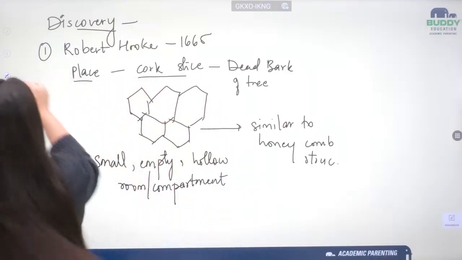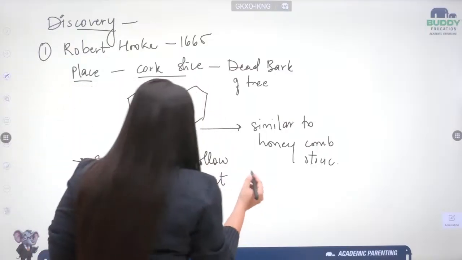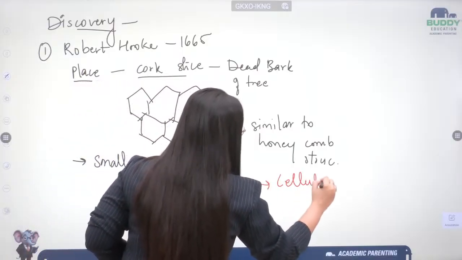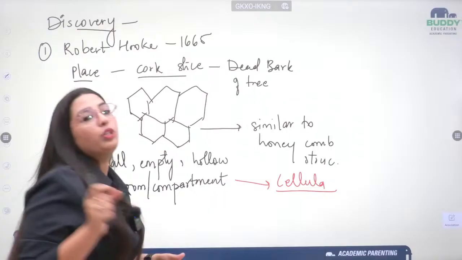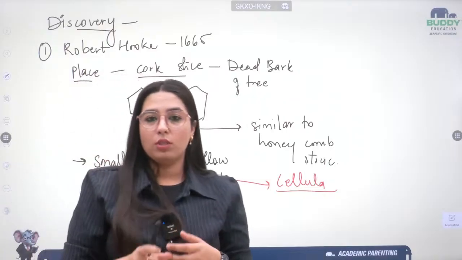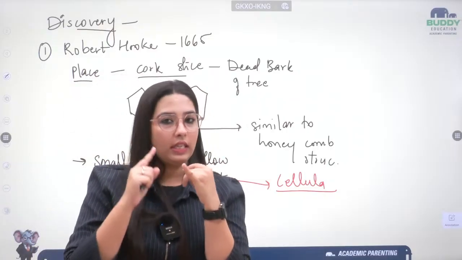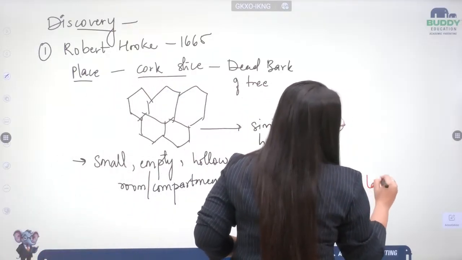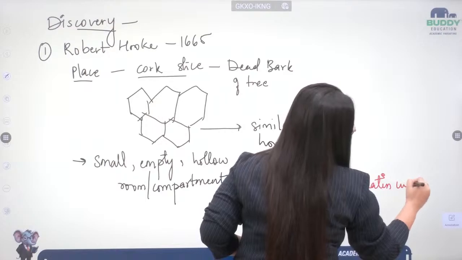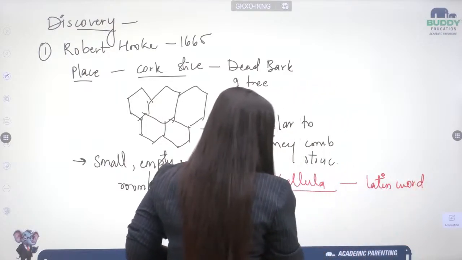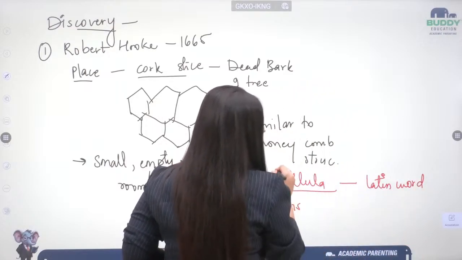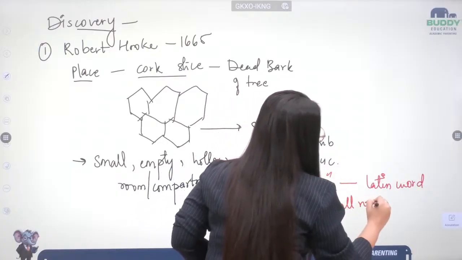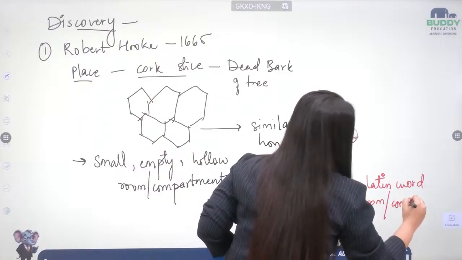All this description led to the name cellula, where cellula is a Latin word which means small room or small compartment. Okay, let me write it down. Cellula is a Latin word which means small room or compartment.